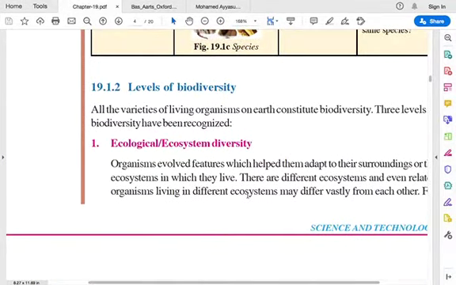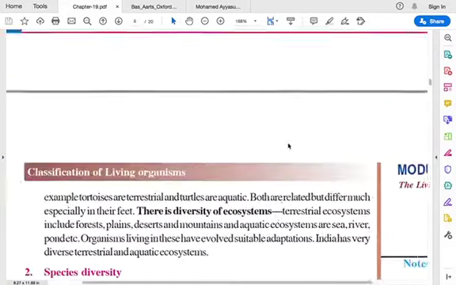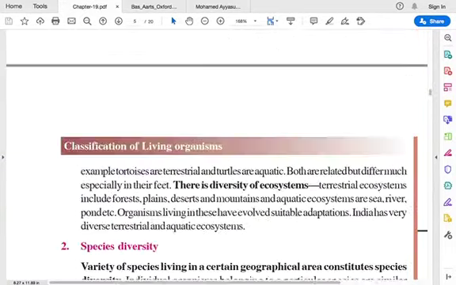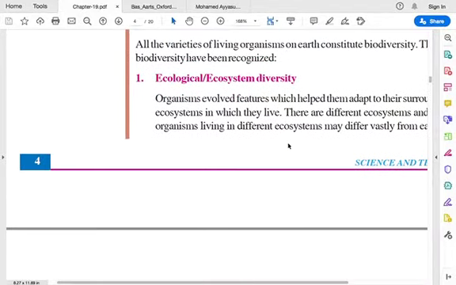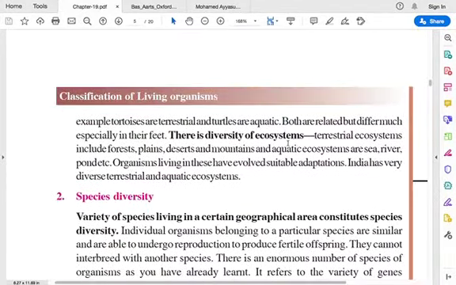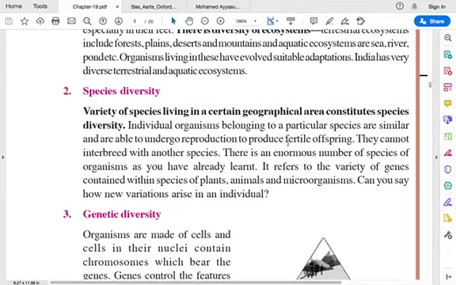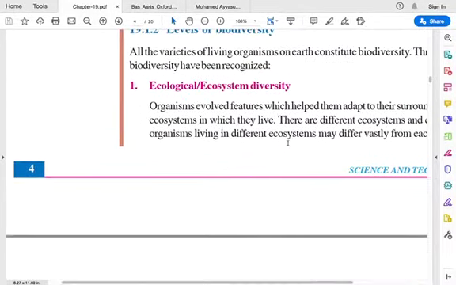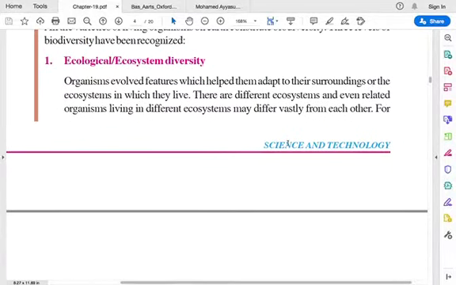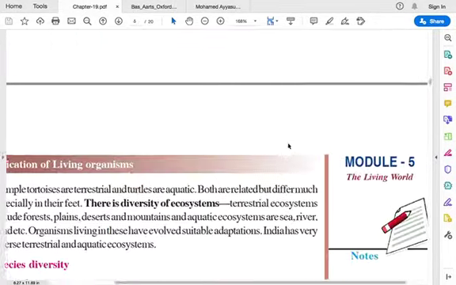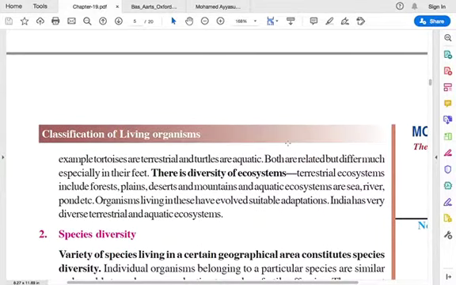And then we saw about levels of biodiversity. How many levels did we see? Mainly three levels: ecological diversity, then species diversity, then genetic diversity. If you talk about ecological diversity, then there are different ecosystems. For example, aquatic, that is water related, then terrestrial, land related. So you have different diverse organisms living in different ecosystems, in aquatic, in terrestrial, like this.